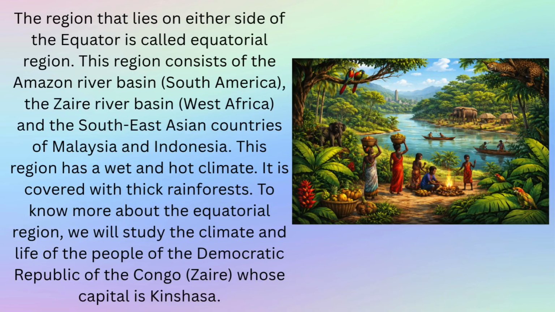The region that lies on either side of the equator is called Equatorial Region. This region consists of the Amazon River Basin, South America, the Zaire River Basin, West Africa, and the Southeast Asian countries of Malaysia and Indonesia. This region has a wet and hot climate. It is covered with thick rainforests. To know more about the Equatorial Region, we will study the climate and life of the people of the Democratic Republic of the Congo, Zaire, whose capital is Kinshasa.